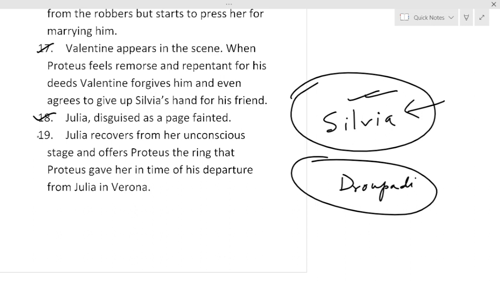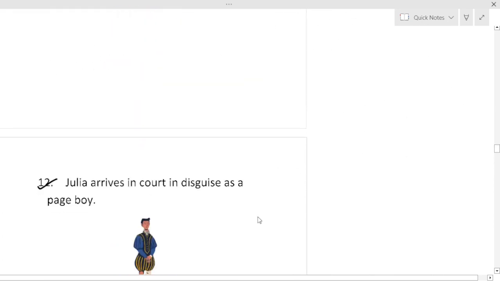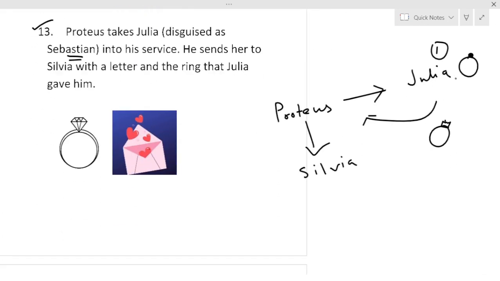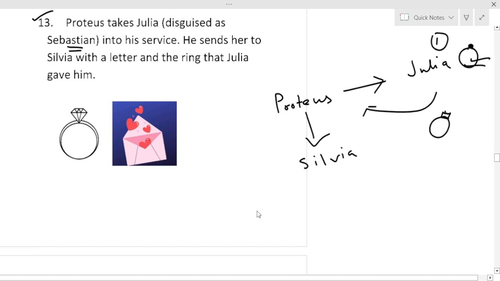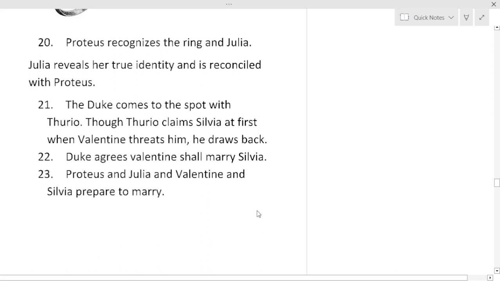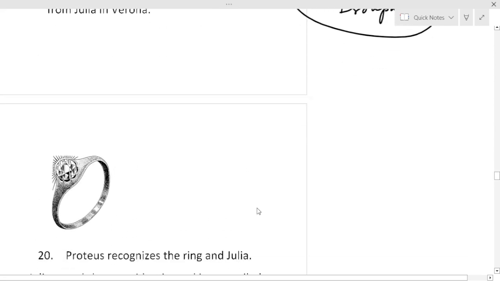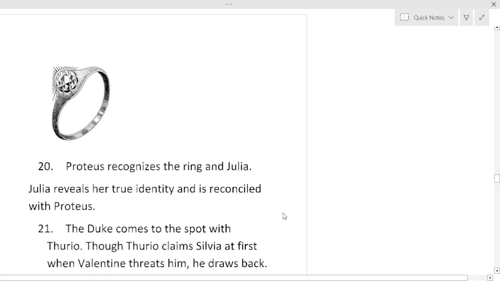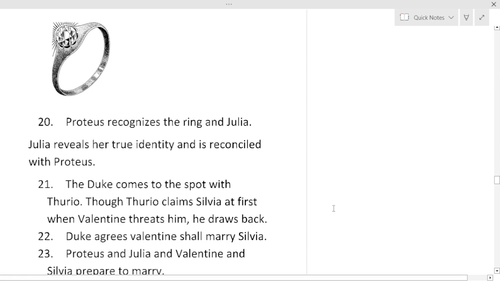And when Julia recovers from her unconsciousness, she offers Proteus that ring that Proteus gave her at the time of his departure. So this ring, this ring Julia shows Proteus. And now Proteus recognizes the ring and also recognizes Julia. Julia reveals her true identity and is reconciled with Proteus.